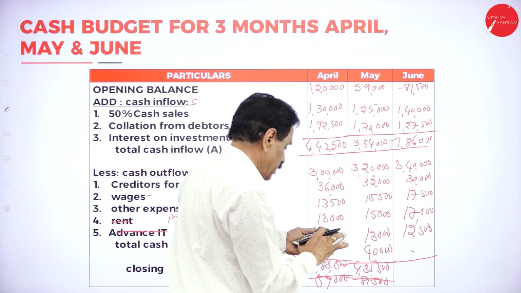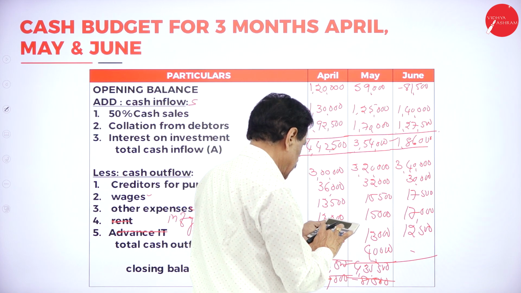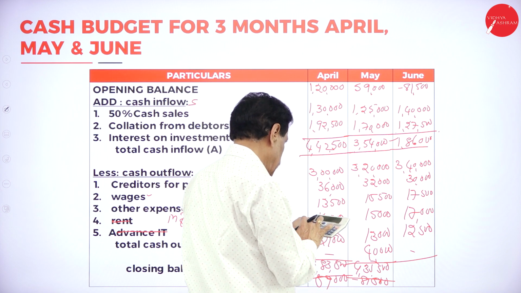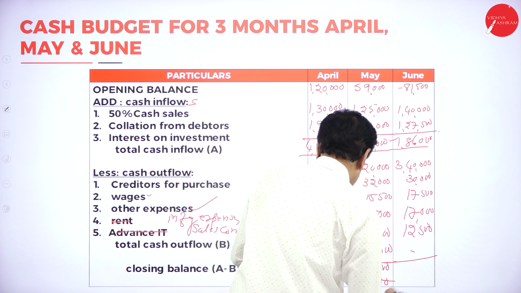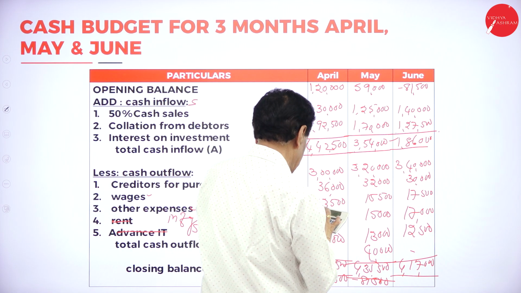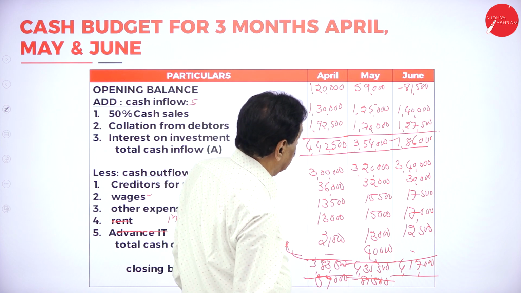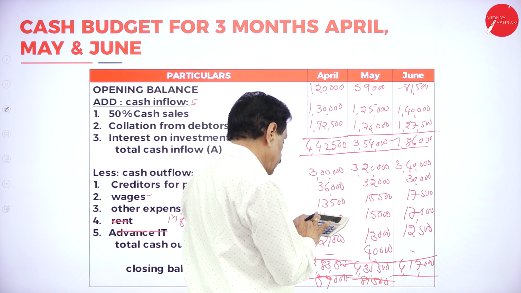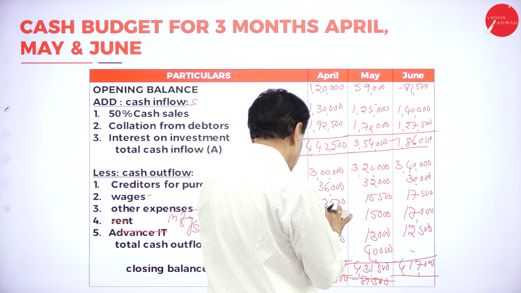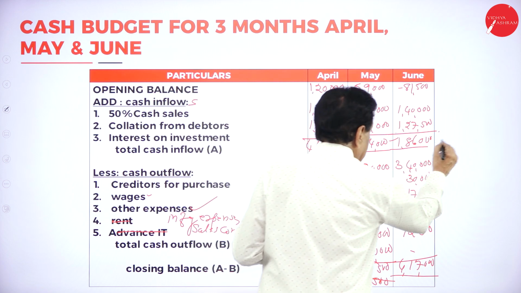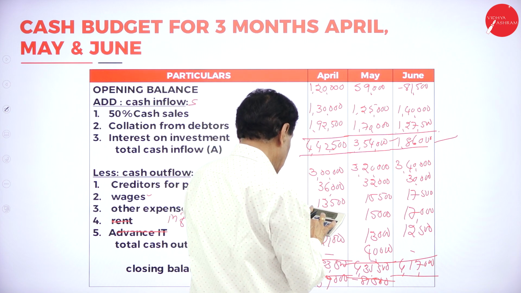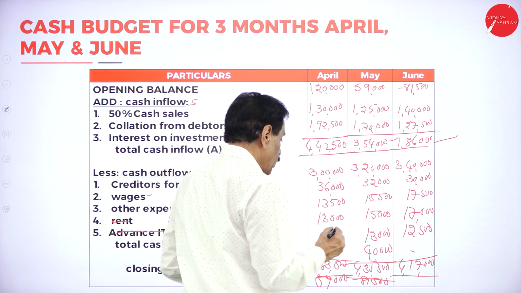Then add the figure: 3,40,000 plus 30,000 plus 17,500 plus 17,000 is 4,17,000. Minus 1,86,000 gives 2,31,000.